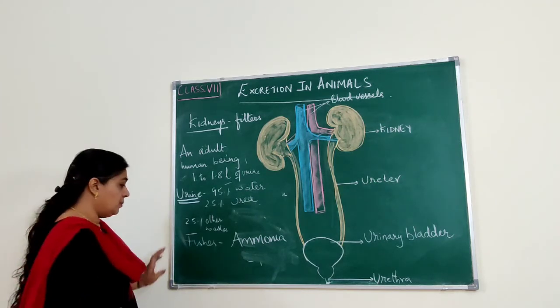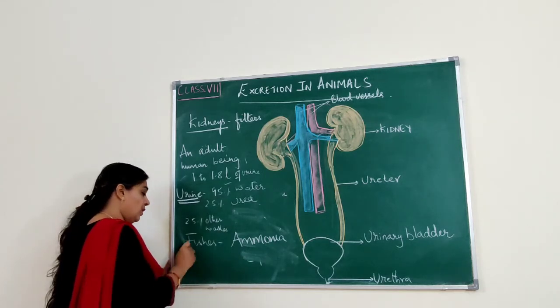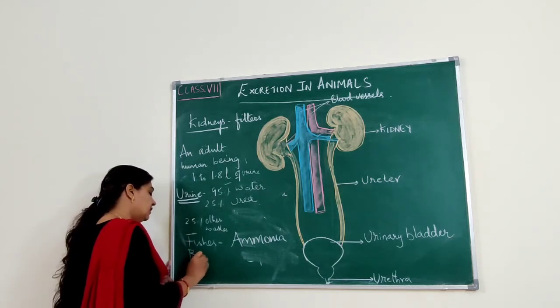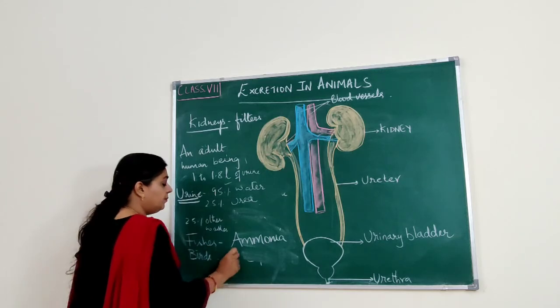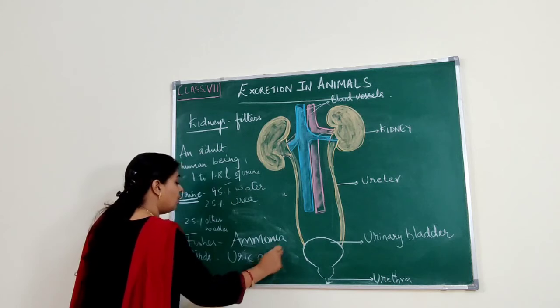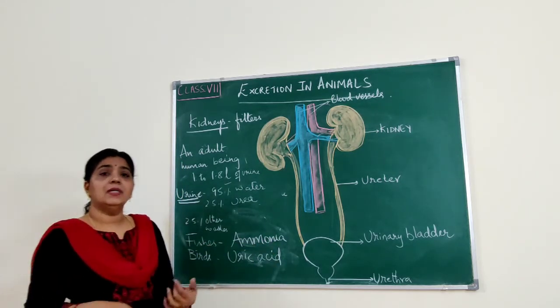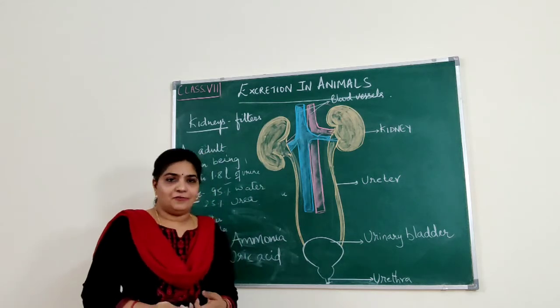Urea is produced in our body. Fishes excrete waste in the form of ammonia. And when we talk about the birds, right? The birds will be throwing out waste in the form of uric acid. So this is how the different animals will be excreting the waste.